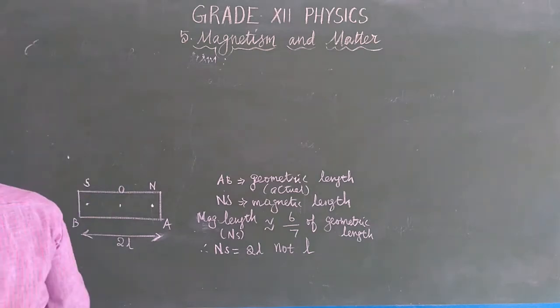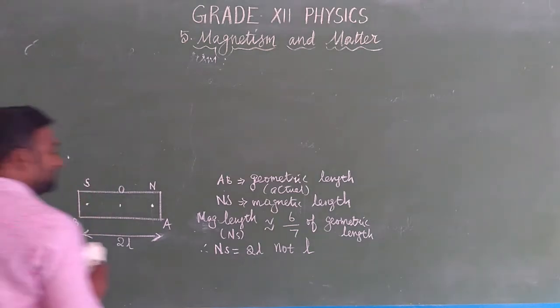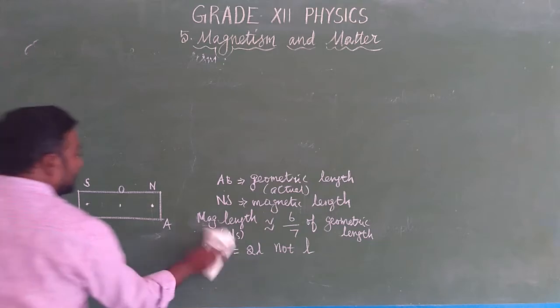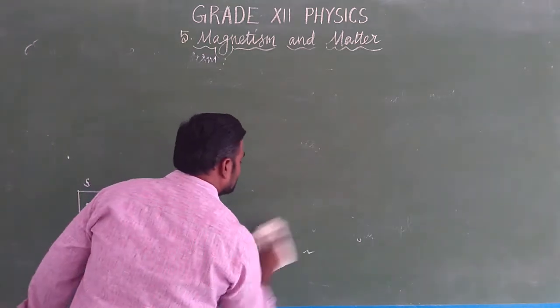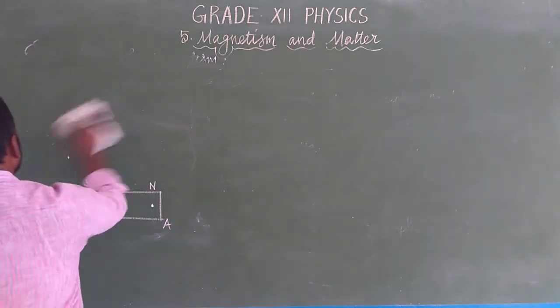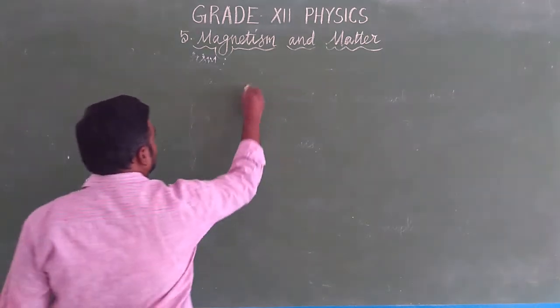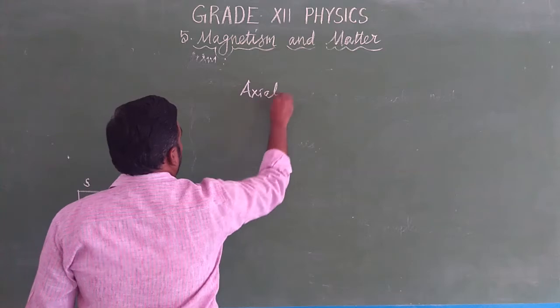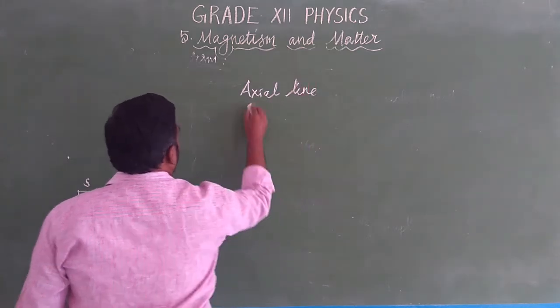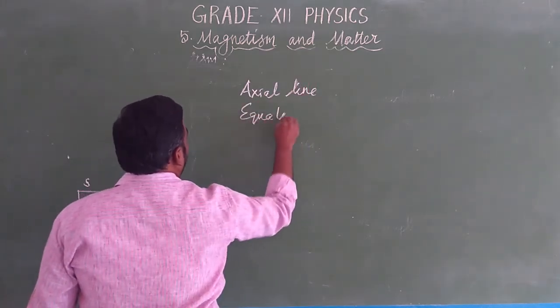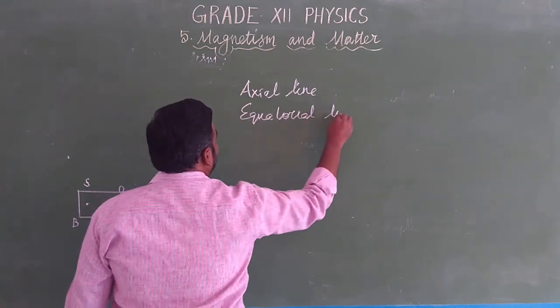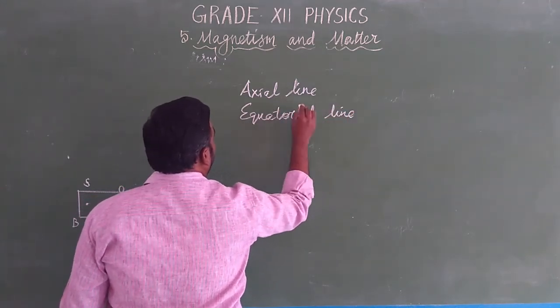Okay, and the next point. The same bar magnet we consider, and in this bar magnet we are going to see two lines. One is the axial line, another one is the equatorial line. So what is the axial line? What is the equatorial line?